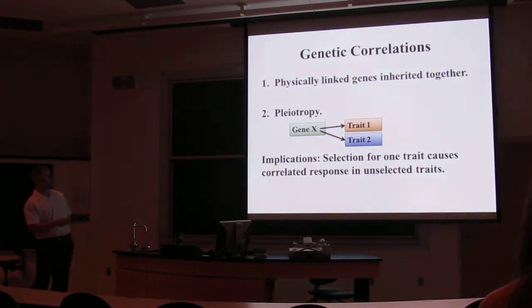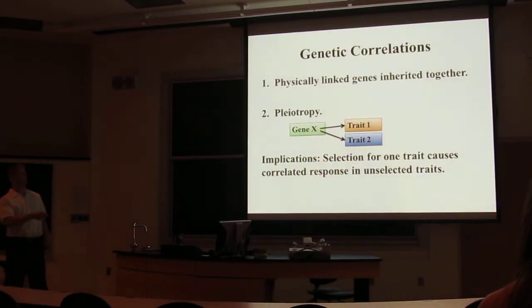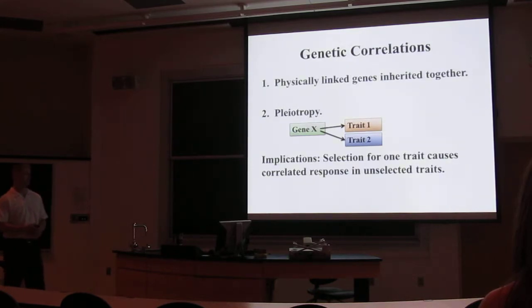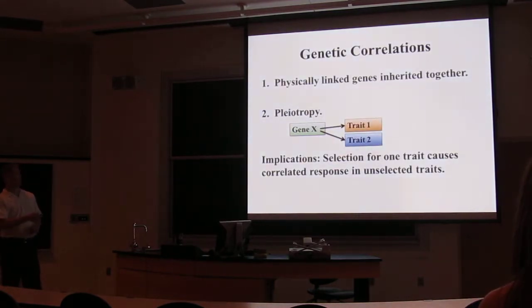This can be adaptive if both of the traits, the selected trait and the correlated trait, increase fitness in the new environment. However, if the selected trait increases fitness in the new environment, but the unselected correlated trait decreases fitness in that environment, this is called antagonistic pleiotropy, and it can halt or alter the response to selection. So with genetic correlations, selection for one trait causes a correlated response in some unselected trait.